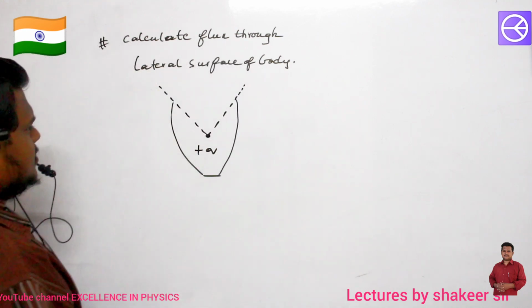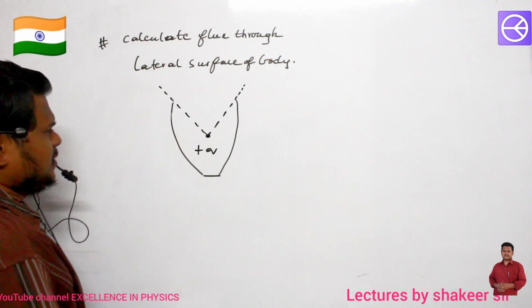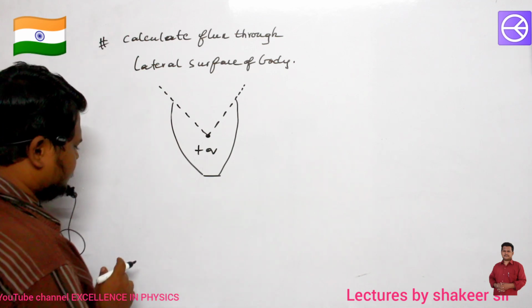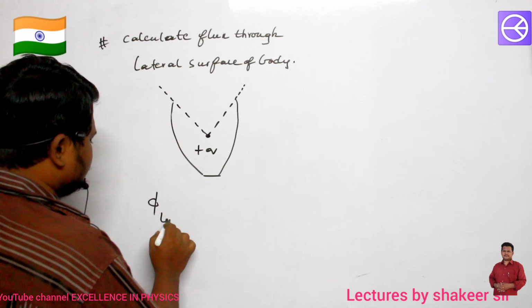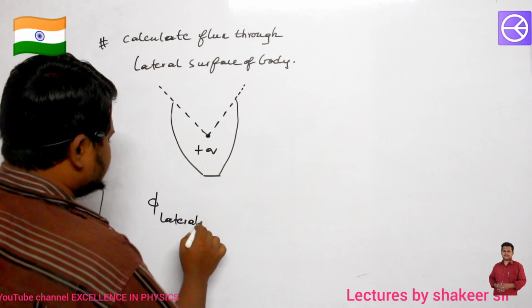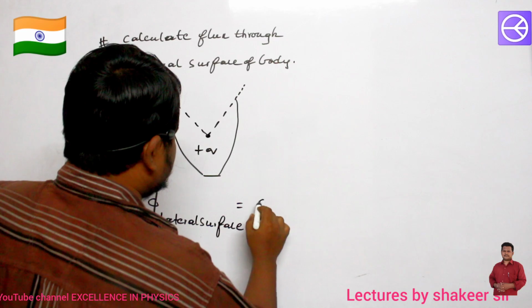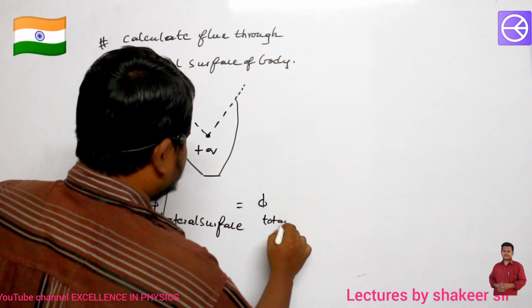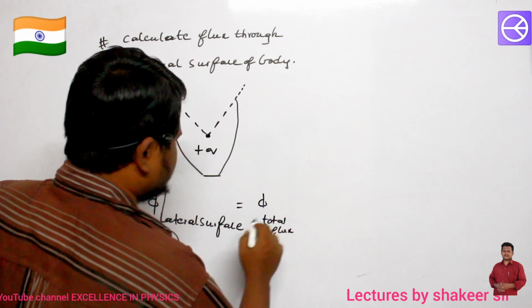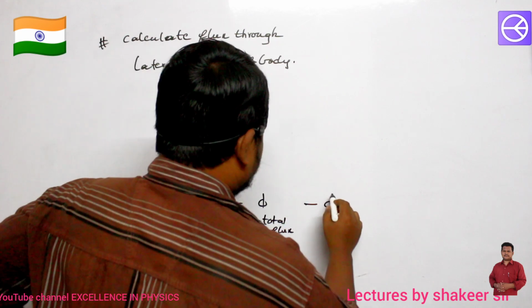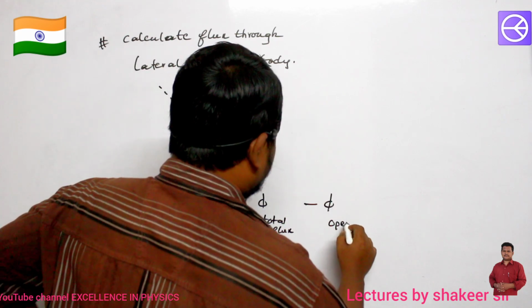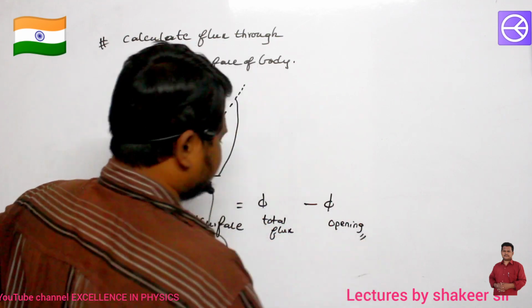Anybody, ma? See, the concept is very simple. How can I calculate the flux passing through the lateral surface? I can write like this: total flux generated by this positive charge minus flux leaving out of this opening. Can I calculate like this? That's all.